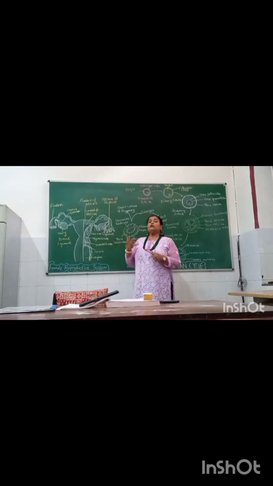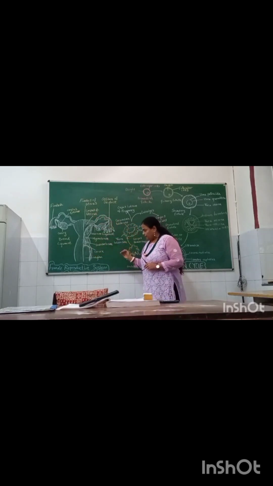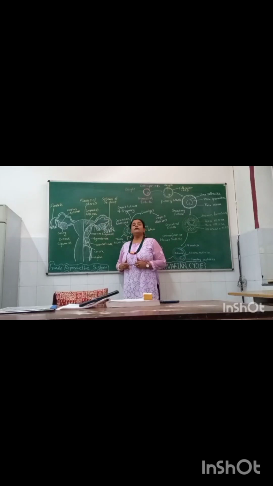Besides that, when you talk about the system as such, there is a uterus, cervix, and the vagina. So all these parts compose the female reproductive system.